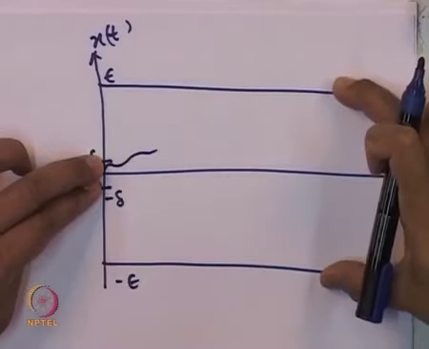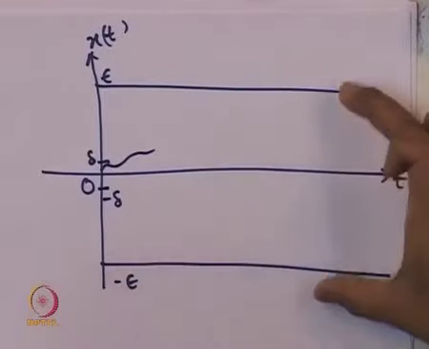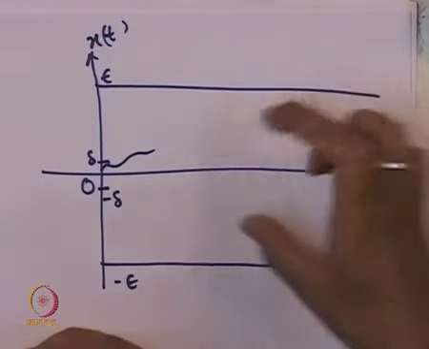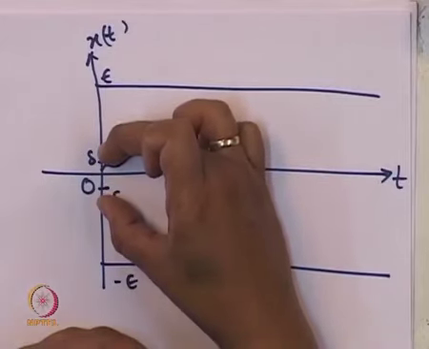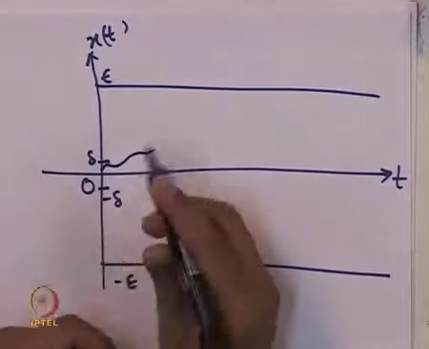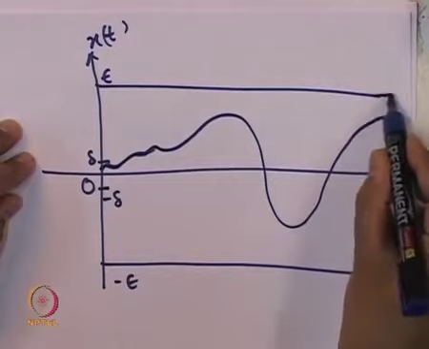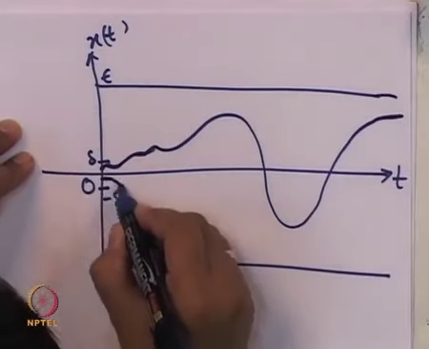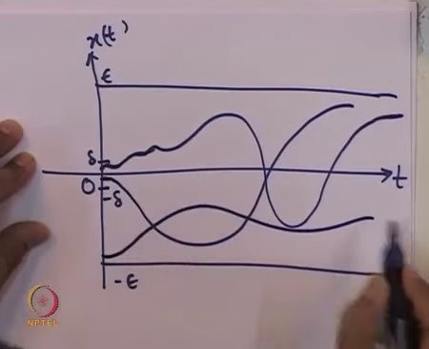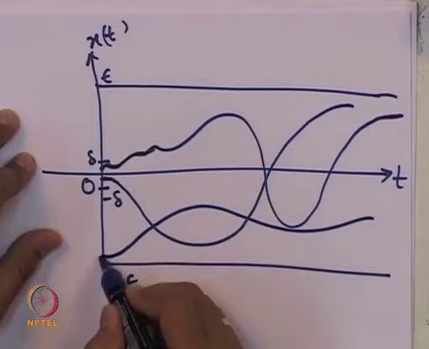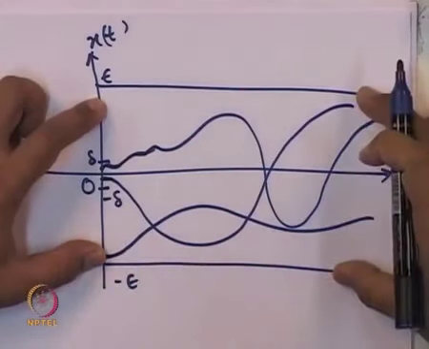This is what I am showing is the diameter. The radius is this. This is the radius and this is the diameter. For it to remain inside this bigger ball, it is possible that we should ensure that the initial condition lies inside this smaller ball. As long as it begins from here, from the solutions to the differential equation, we know that it remains inside this epsilon ball. Another solution here also remains inside this epsilon ball. Of course, this solution might also remain inside this epsilon ball, but it is possible that every solution inside with this much distance does not remain inside this epsilon ball.